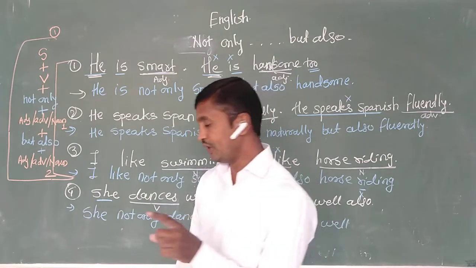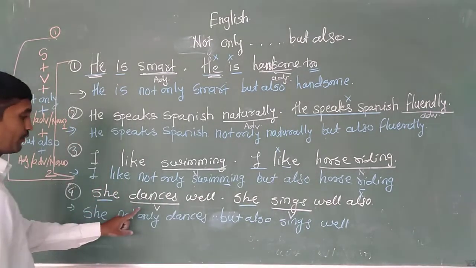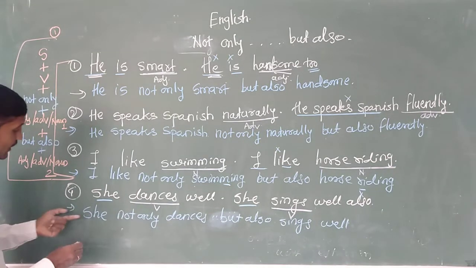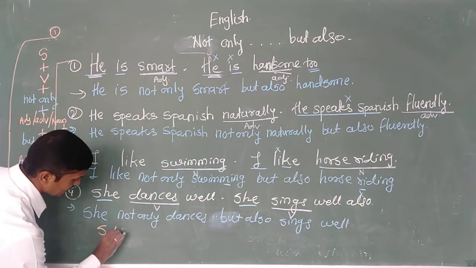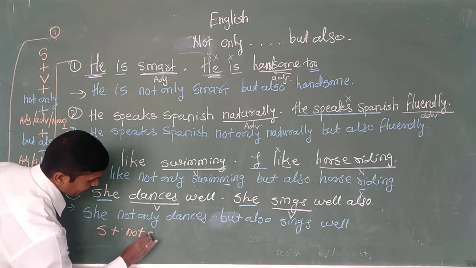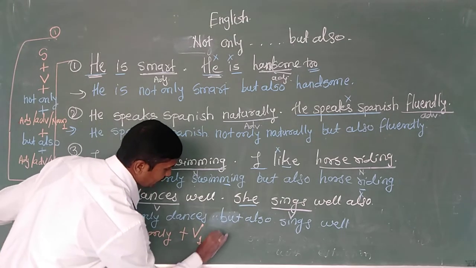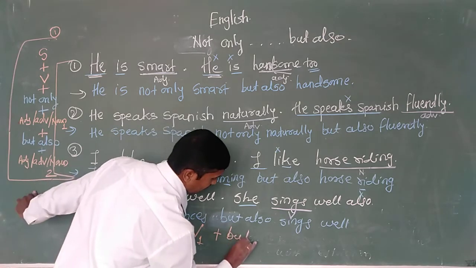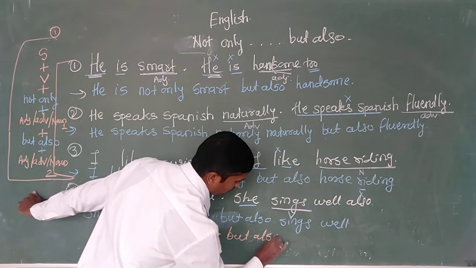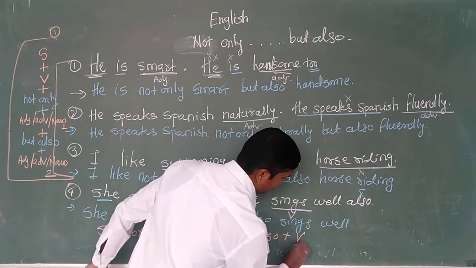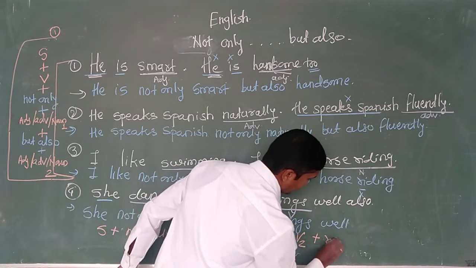Okay, understood? So regarding the verb, what structure are we going to follow here? We shall follow subject plus not only plus V1 plus but also plus V2 plus the remaining part.